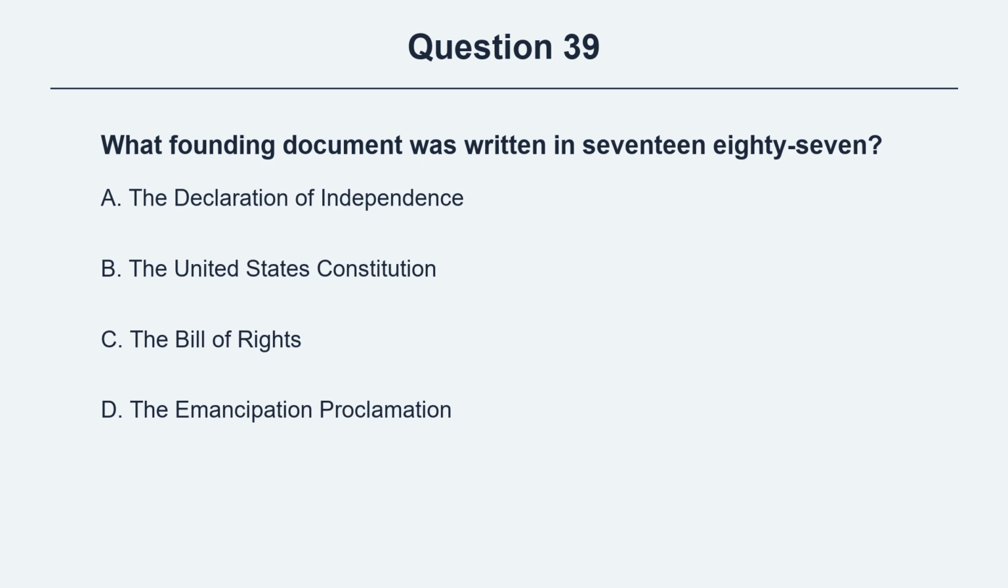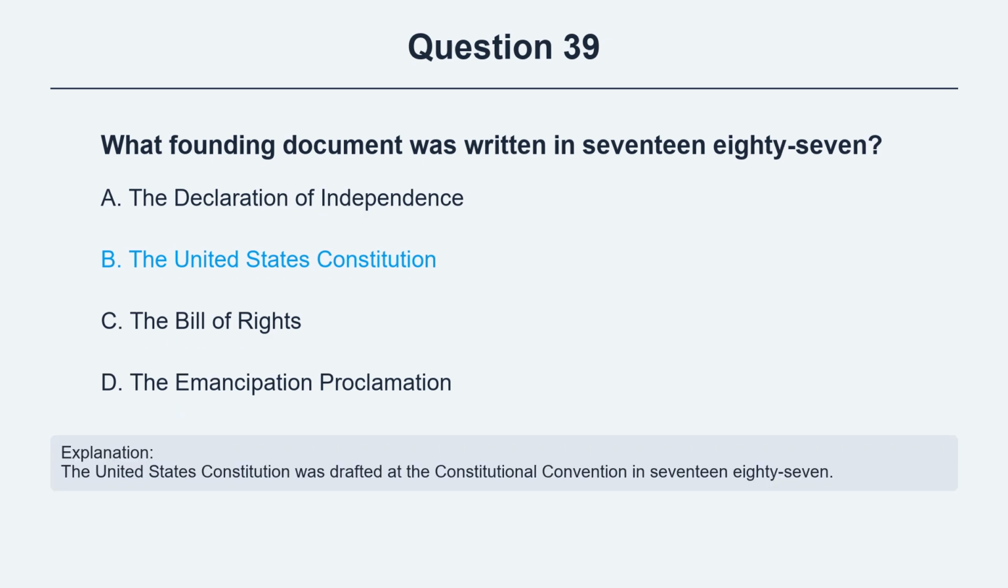Question 39. What founding document was written in 1787? Option A, the Declaration of Independence. Option B, the United States Constitution. Option C, the Bill of Rights. Option D, the Emancipation Proclamation. The correct answer is option B, the United States Constitution. Explanation: the United States Constitution was drafted at the Constitutional Convention in 1787.